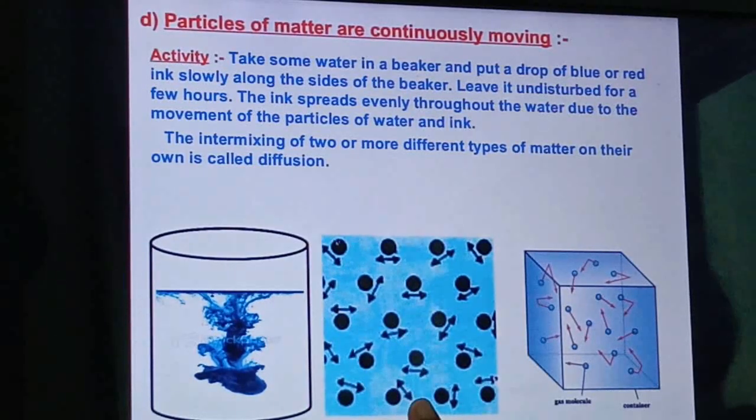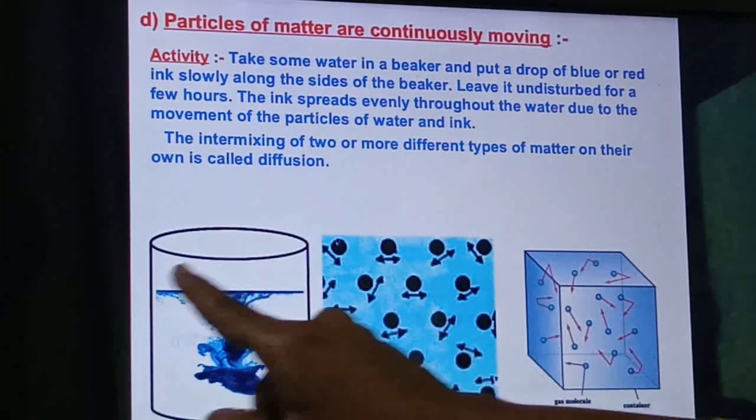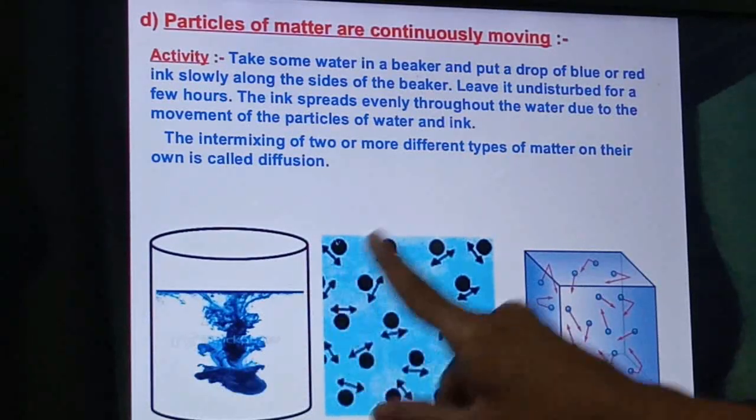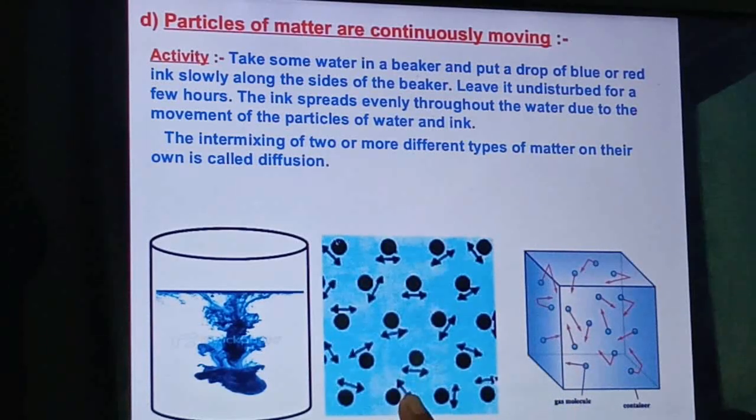So this is what proves that the molecules are continuously moving, and because of this these molecules of color move throughout this water and give an even color throughout the water. So this proves that molecules are continuously moving. Even in the case of gas, you can see the molecules are continuously in motion and apply pressure on their surface. So this is what proves that the molecules are in continuous motion.